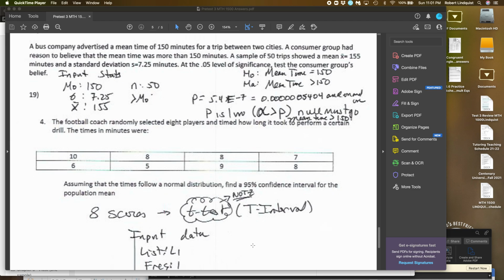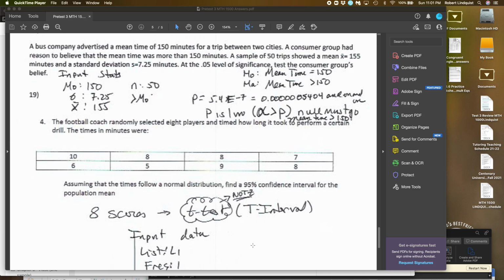So then you do P and you come up with this remarkably low number. When the P is low, the null must go. So therefore, and it didn't seem likely, we could say that the mean time is not 150. It's actually going to work out to be greater than 150.